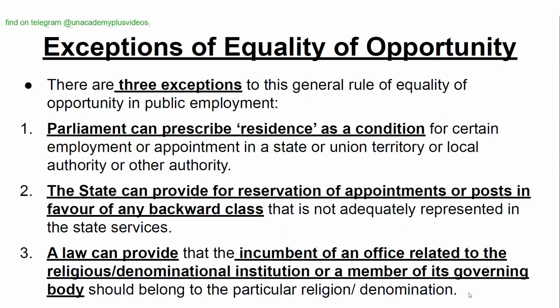Exceptions of equality of opportunity. There are three exceptions. 1. Parliament can prescribe residence as a condition. 2. The state can provide for reservation of appointments or posts in favor of any backward class.